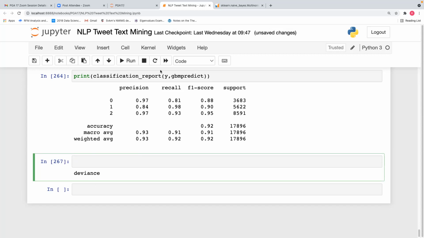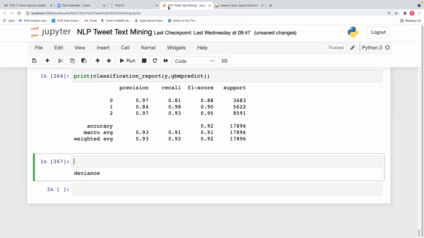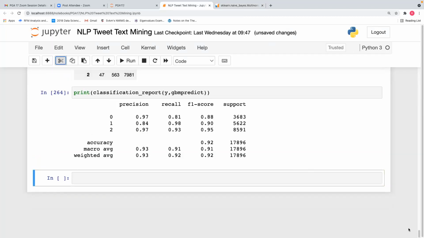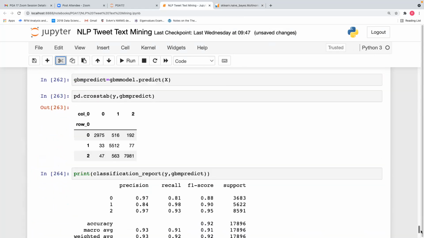This deviance can be a thing, but how to get it is a problem. But there are methods to find deviance also, and accordingly we will plot it.